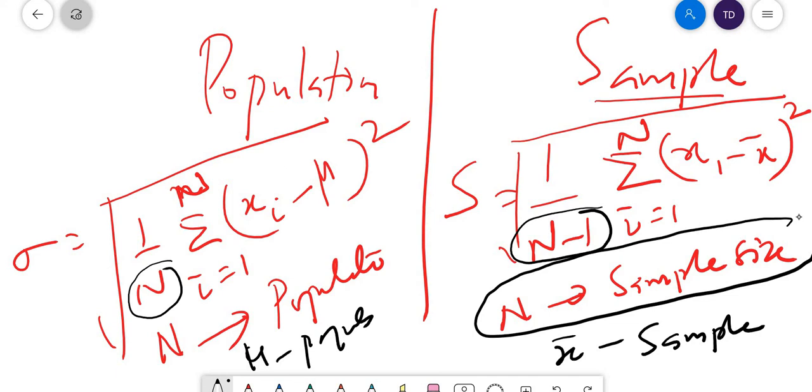So that's all about standard deviation. I can tell you standard deviation is a measure of the amount of variation or dispersion of a set of values, how much the data is spread across, how much it is varying from the mean or average.